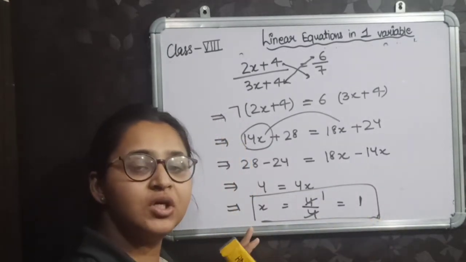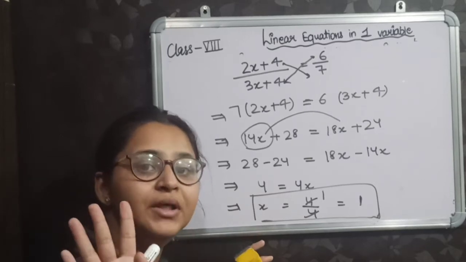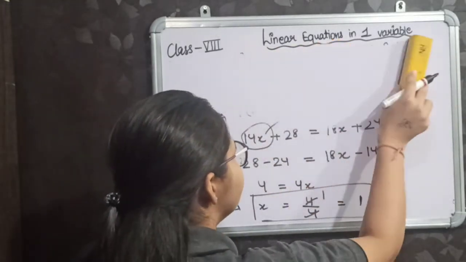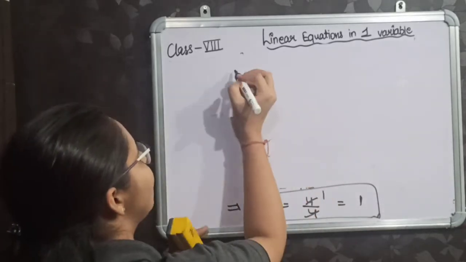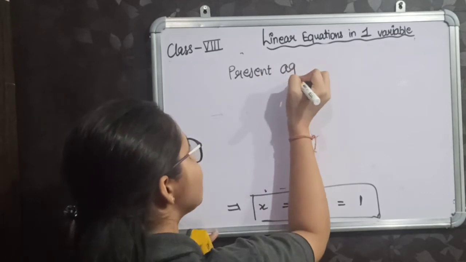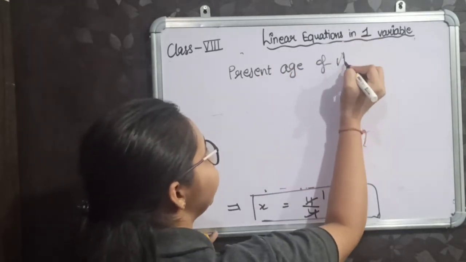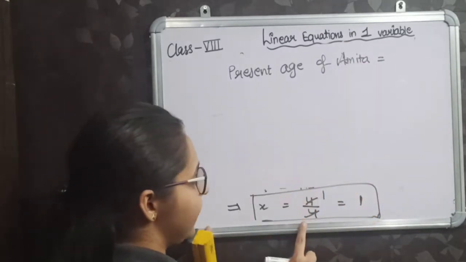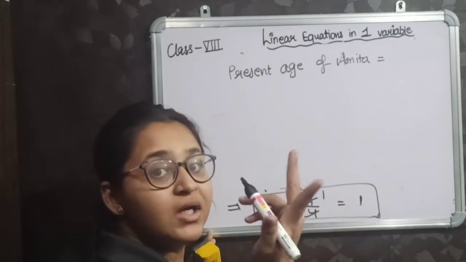But the question was, you have to find the present age of Amita and Rakesh. So what was the present age? Do you remember? Yes. The present age of Amita is equal to 2x years. So 2x means 2 multiplied by x. x is 1, so 2 multiplied by 1 is 2.